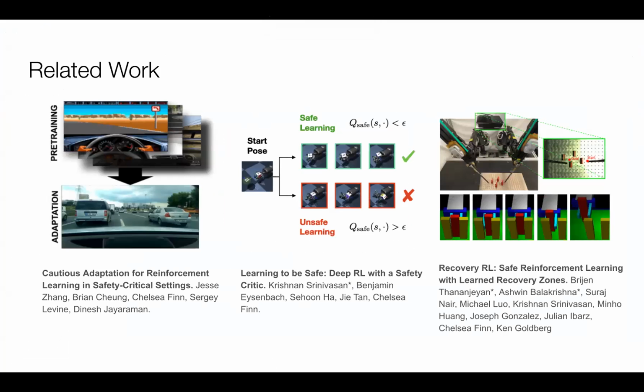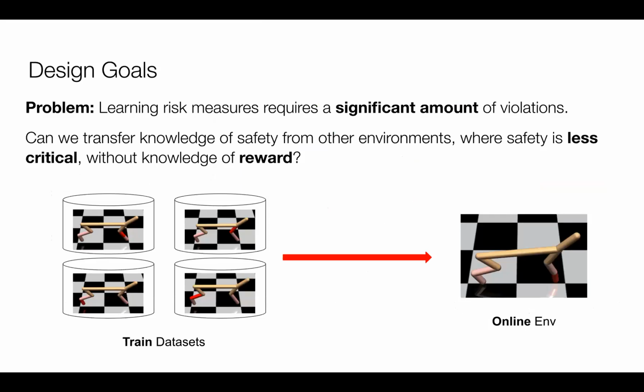A plethora of recent work introduced risk measures, or a safety critic, to measure the probability of an agent violating constraints. This risk measure is used to help guide an agent to safely learn. However, learning such risk measures requires a significant amount of violations.